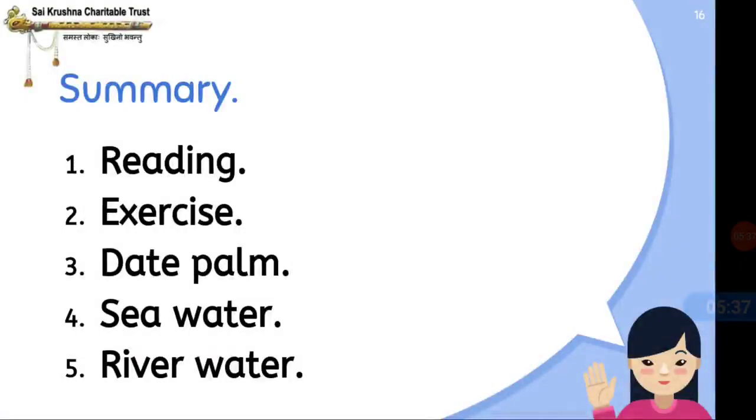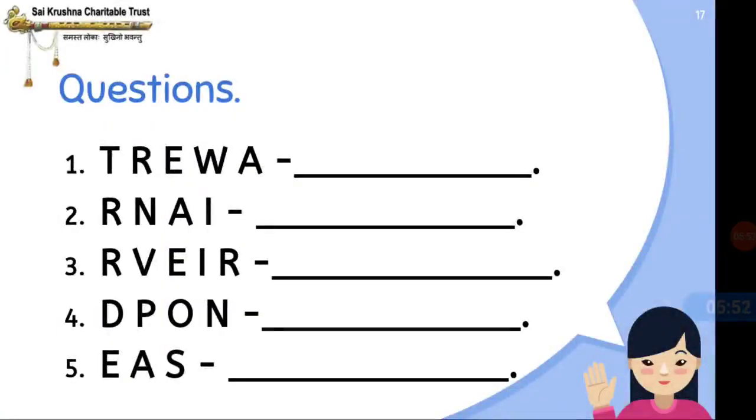So, the summary: we read the questions and some of the exercise, and we also learned about date palm, sea water, river water. Next, I have given unscrambled letters here. What you have to do is arrange the letters in the correct order to make a word. You can find the hint in this part.